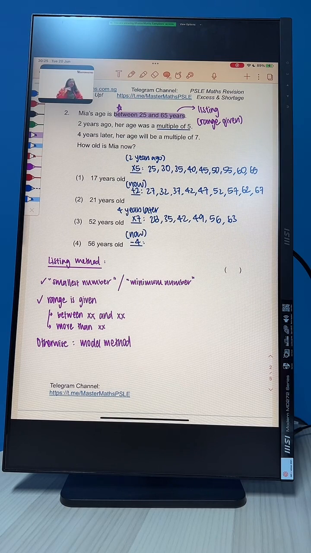So that would be 24, 31, 38, 45, 52, 59. Then right now it's going to be a little bit easier. Just look for the value that appears in both lists, which is ta-da, 52.